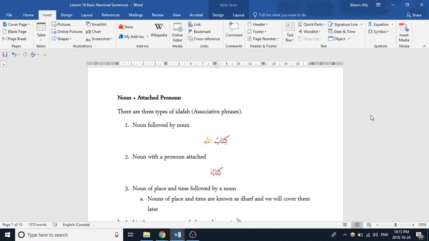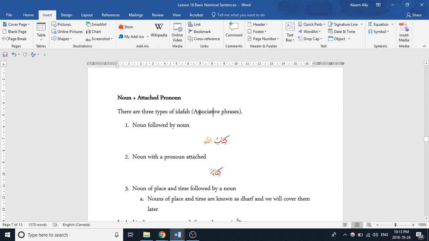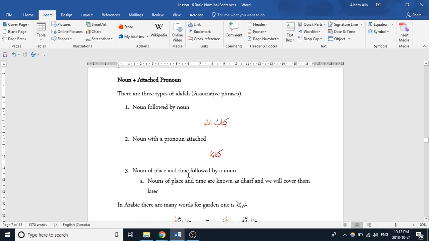One thing that you want to keep in mind is that there are three types of idafas, associative phrases. The first is the one that we covered above, which is a noun followed by a noun, such as Kitabullahi. This would mean the book of Allah, when a noun is being associated to another noun. The other is when you have a noun with a pronoun attached.